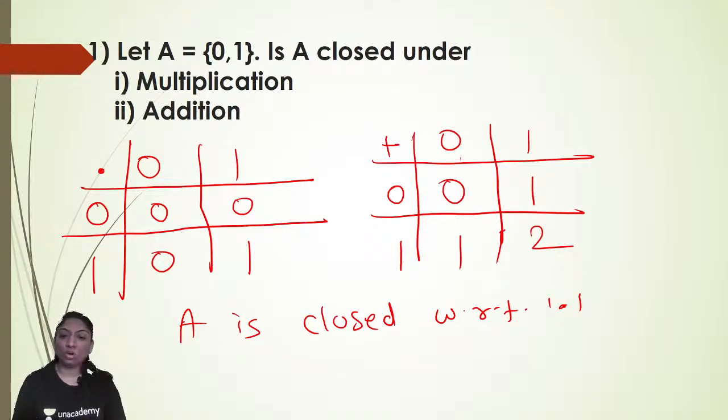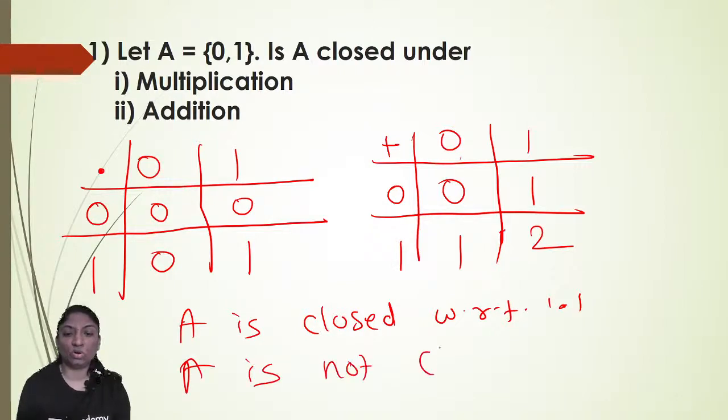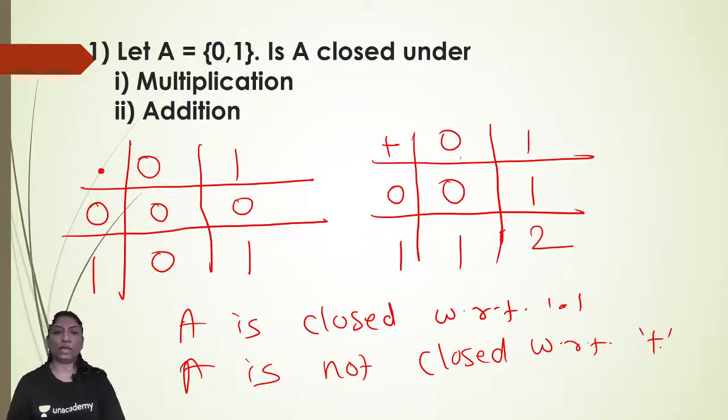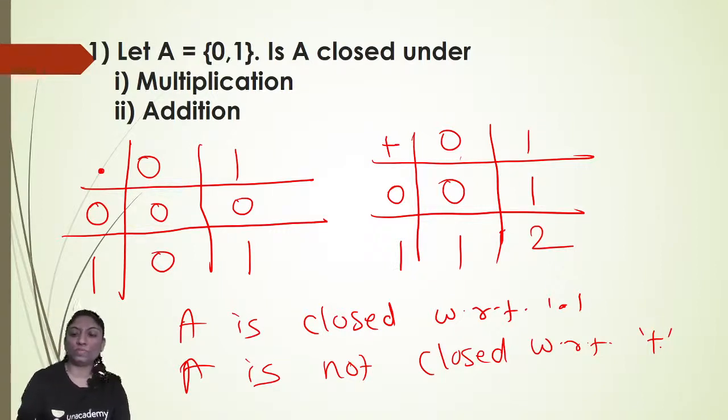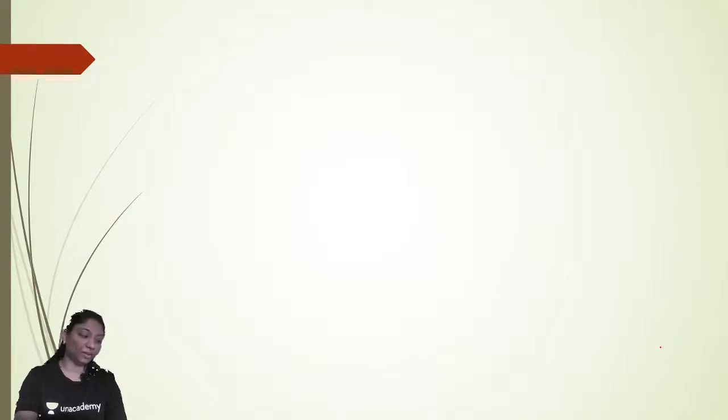Therefore this set A is not closed with respect to addition, and A is closed with respect to multiplication. This is your binary operation.